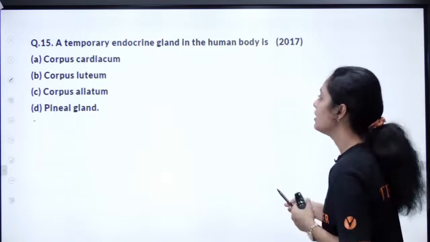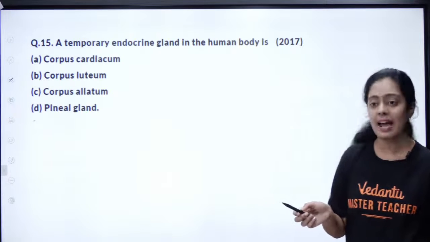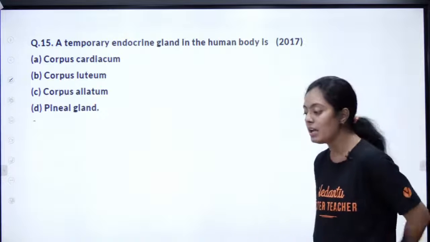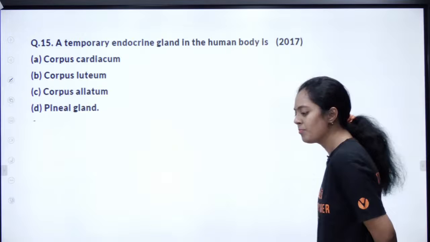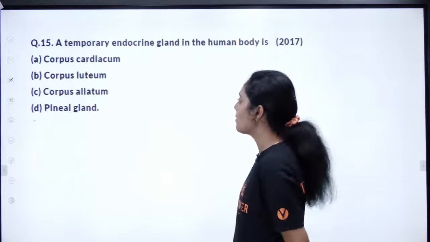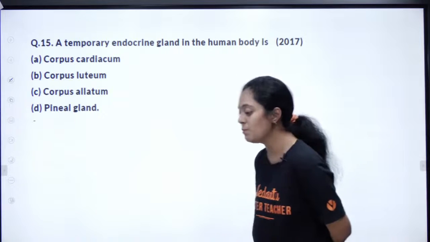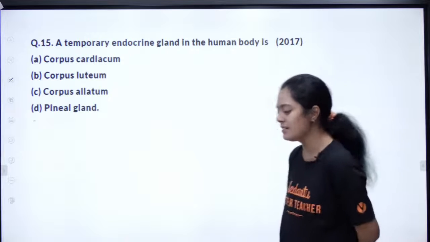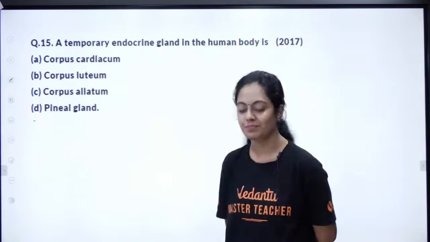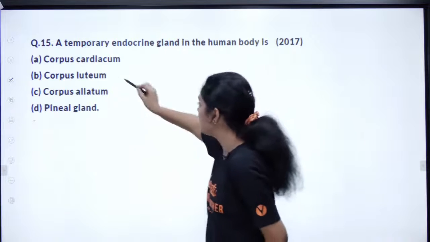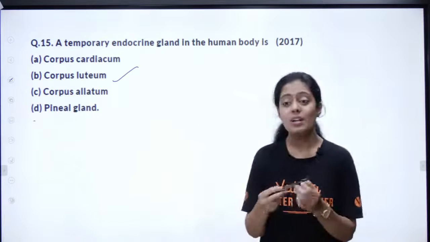Okay. Next. A temporary endocrine gland in the human body. In our human body there is a temporary endocrine gland. Which is it, guys? Corpus cardiacum, corpus luteum, corpus allatum, pineal gland. It's a very easy question. Temporary endocrine gland. Corpus luteum, right? What is corpus luteum?